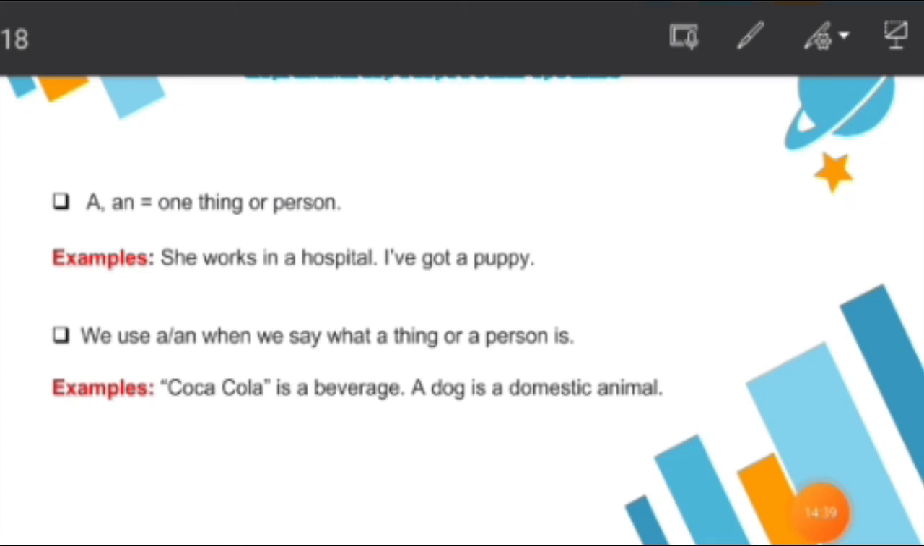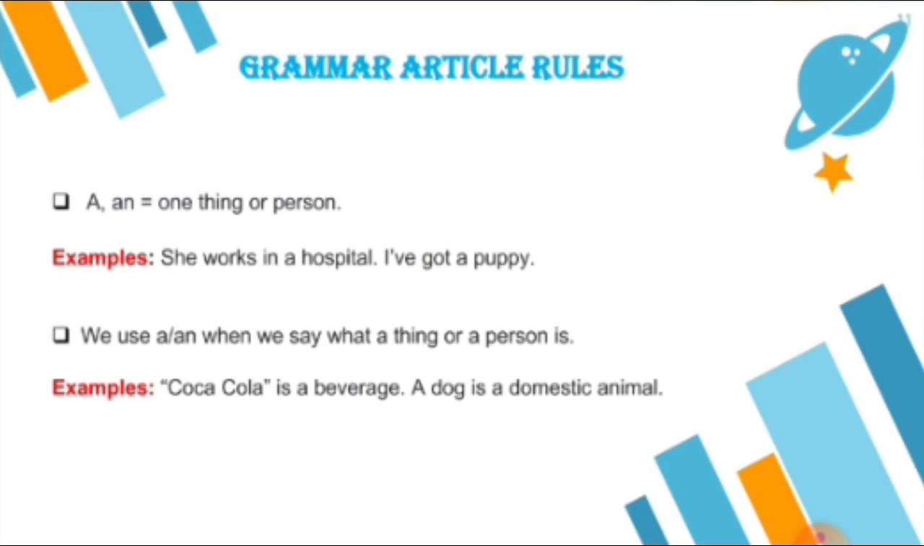Now the next is we use a or an when we say what a thing or a person is. Coca-Cola is a beverage. So when we give the description of something, we use article a or an on the basis of the sound. A dog is a domestic animal. So while explaining something, we use this article a or an. These are some rules and regulations of the articles. We have to keep in mind how we use those articles.